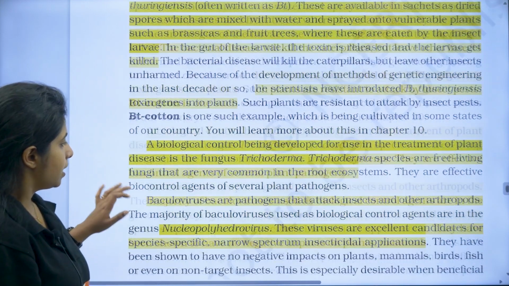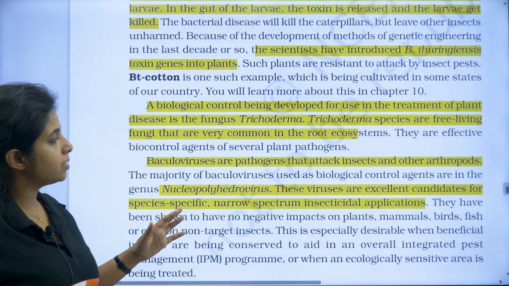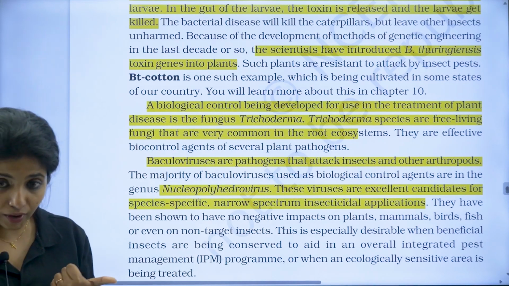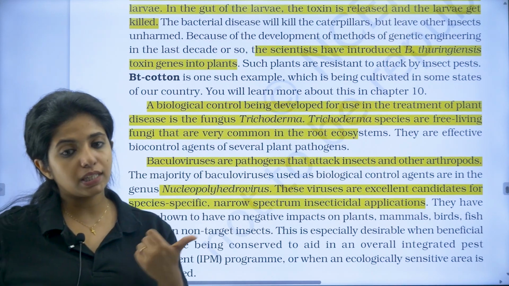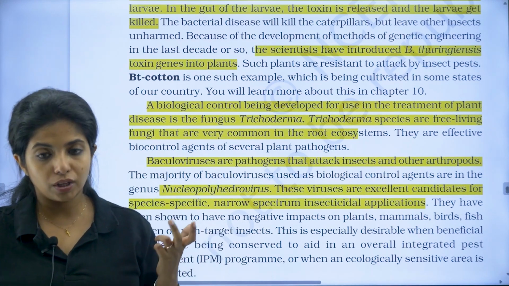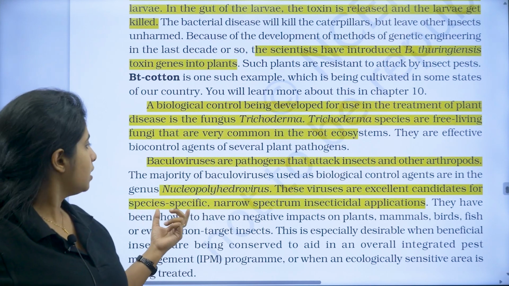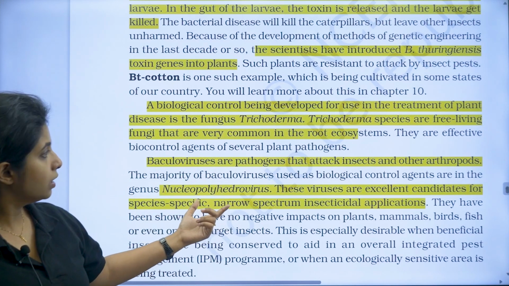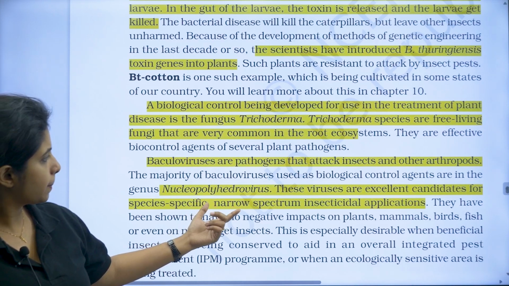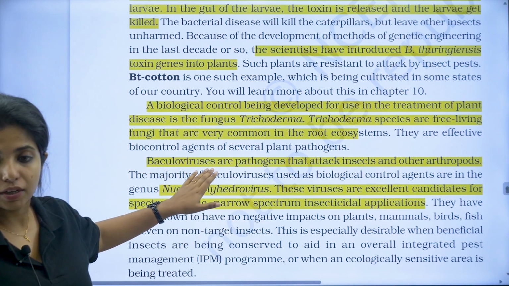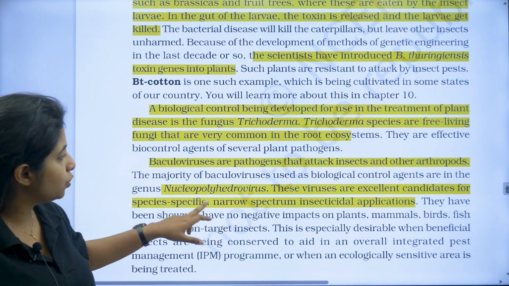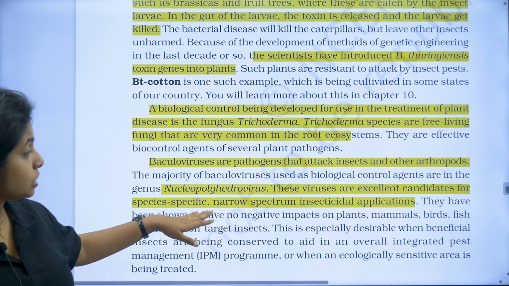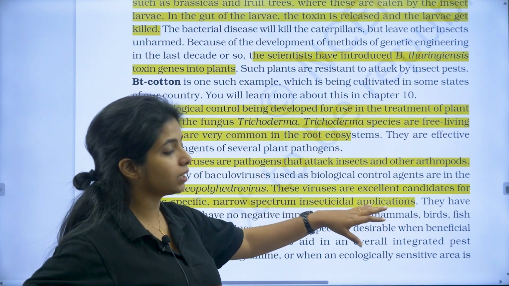Apart from them, you have baculoviruses, which are pathogens that attack insects and other arthropods, so they can also be used. These baculoviruses come under the genus nucleopolyhedroviruses, and these viruses are excellent candidates for species specific, narrow spectrum insecticidal application.